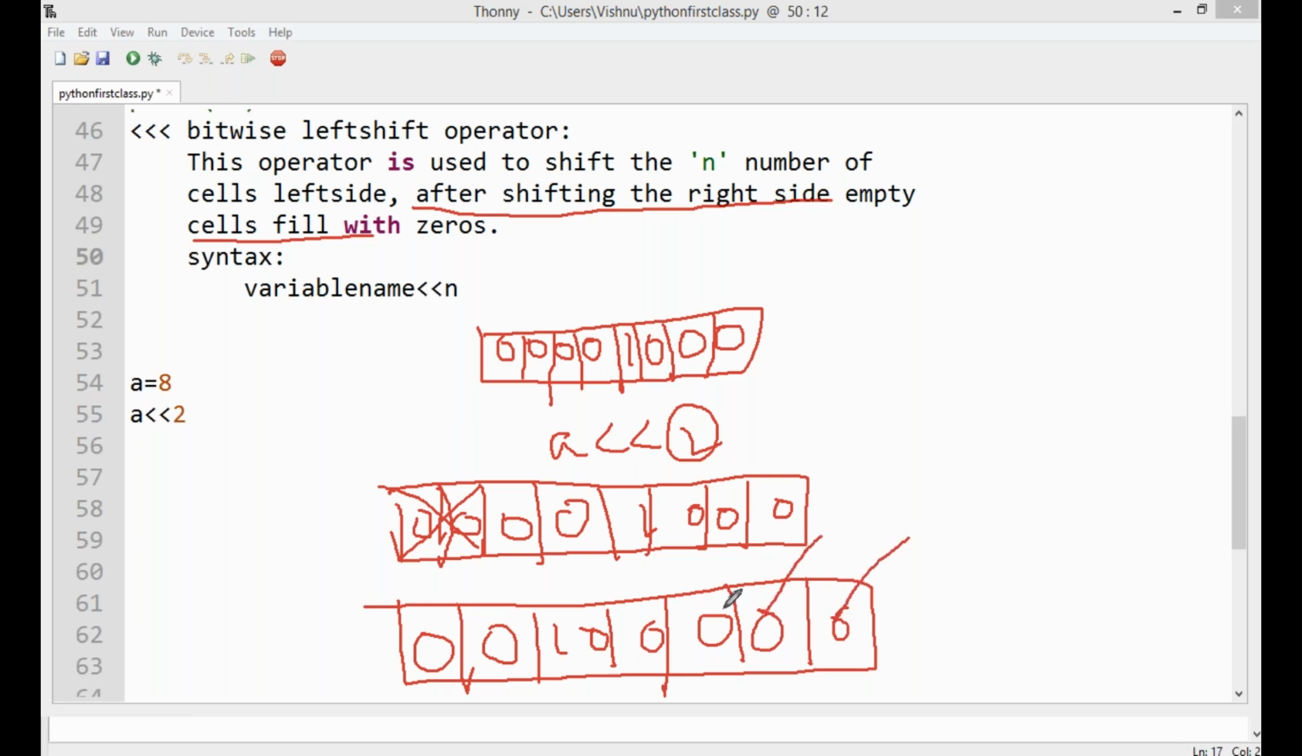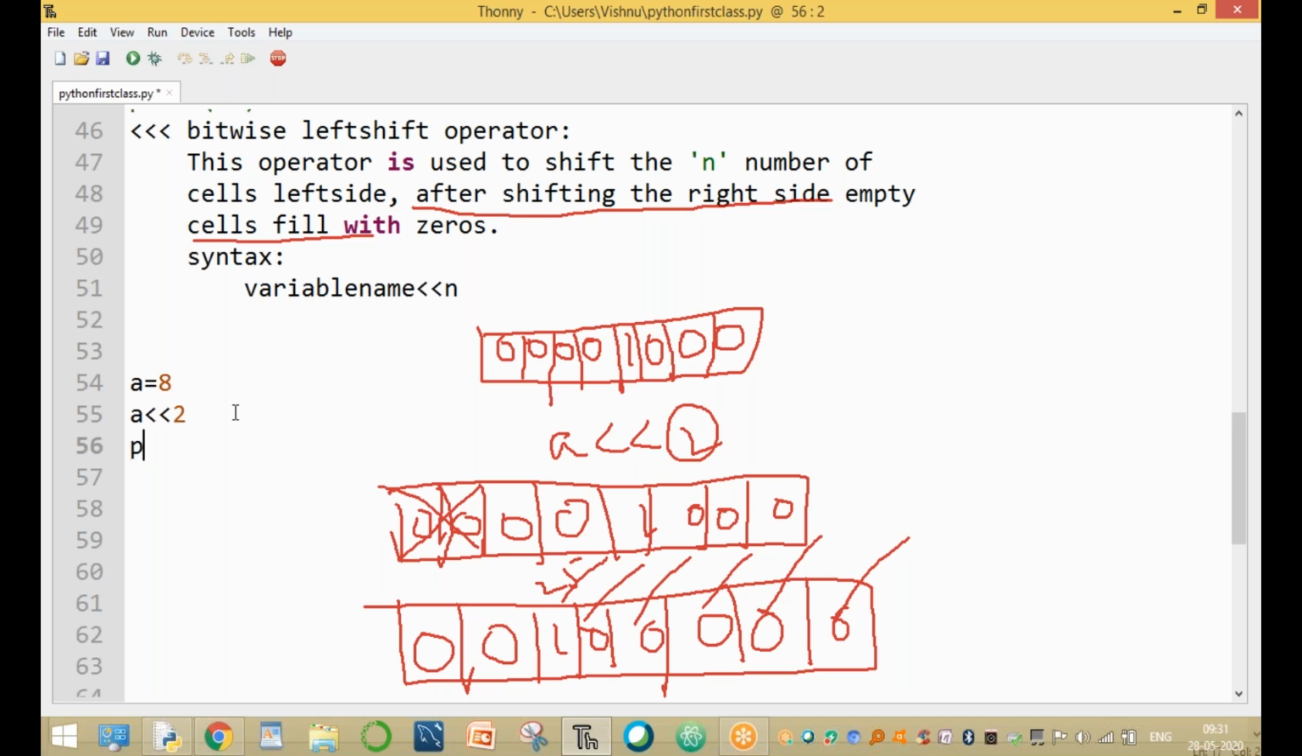2 power of 0, 2 power of 1, 2 power of 2, 2 power of 3, 2 power of 4, 2 power of 5. What is the value of 2 power of 5? Remaining all are the same. Here print of A, A means 2 power of 5. 2 power of 5 means 2 into 2 into 2 into 2 into 2, 5 times. 2 into 2, 4, 4 into 2 is 8, 8 into 2 is 16, into 2 is 32. Right? The output is equal to 32.